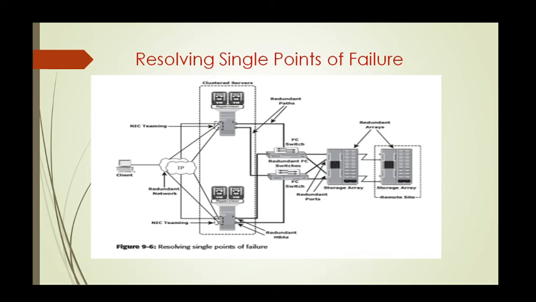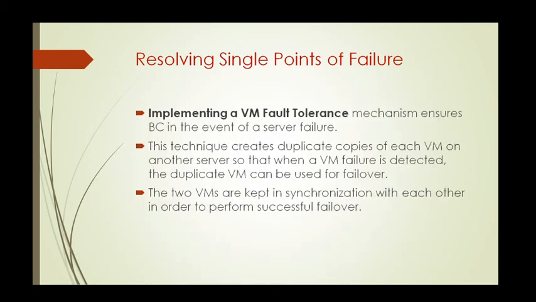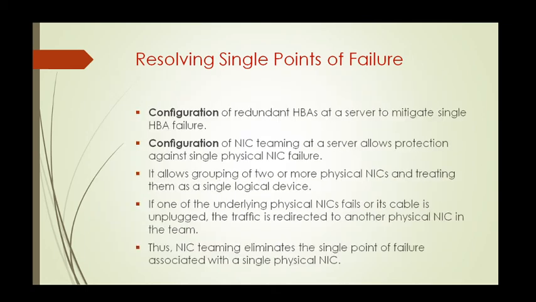First is configuration of redundant HBAs at the server to mitigate single HBA failure. HBA is nothing but host bus adapter. The redundant HBA is configured at the server to mitigate the single HBA failure. You can see in the figure, just keep observing the figure.